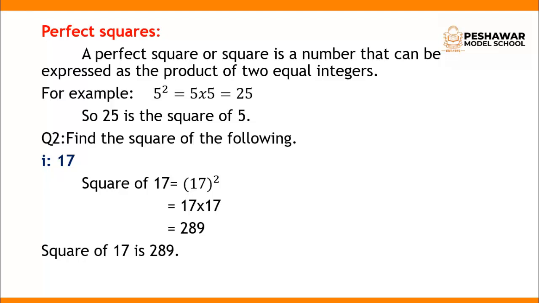It is very simple to find the square of 17. The first question is question number 1, 17. You have to write here square of 17. Square of 17 means 17 square. It should not be confused with 17 multiplied by 2. That is wrong. It means when a number is multiplied by itself. So 17 multiplied by 17, which is equal to 289. So the square of 17 is